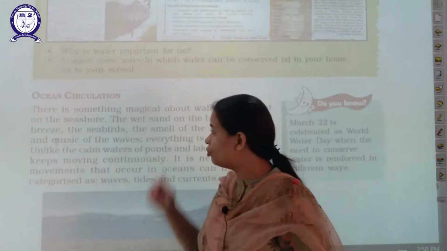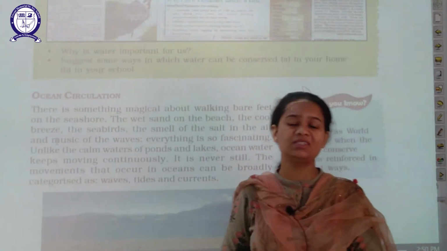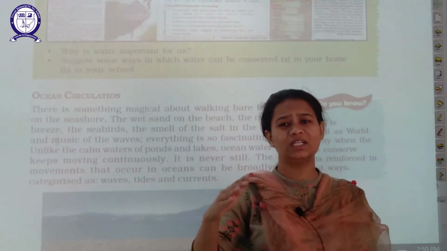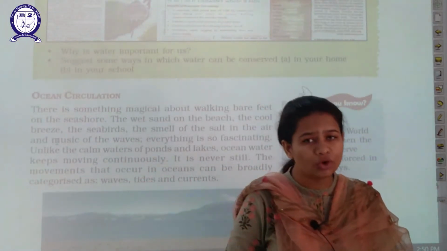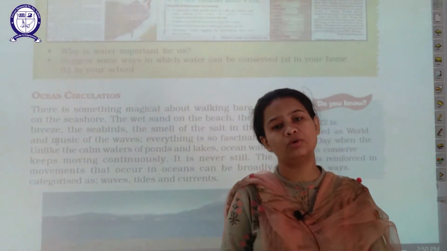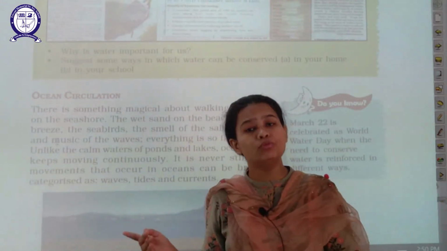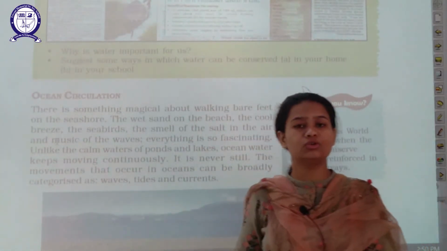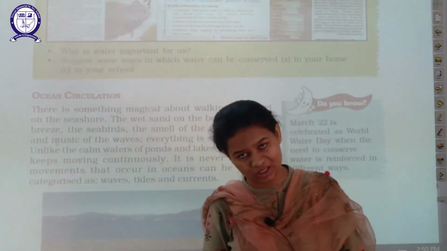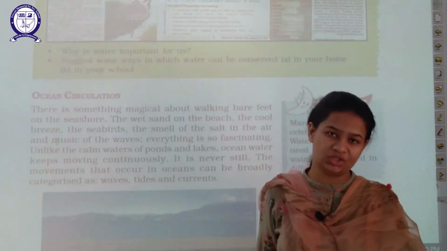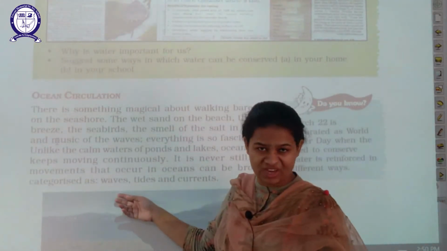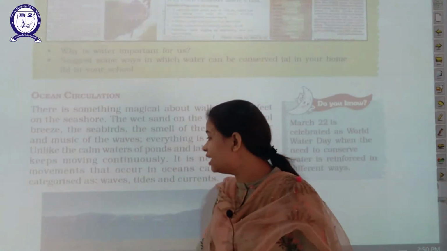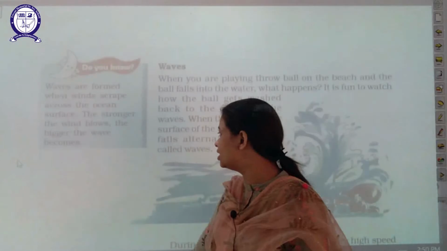Thereafter students, there is ocean circulation. What does that mean? If you have ever gone to any ocean or seashore, you always found that the water is in movement. Ocean water is never found in still form. It always keeps on moving, it always keeps on circulating. That is ocean circulation. Now the question is, in what form is this movement of water there? This is either in the form of waves, or tides, or currents. Now we will study what these waves, tides, and currents are.